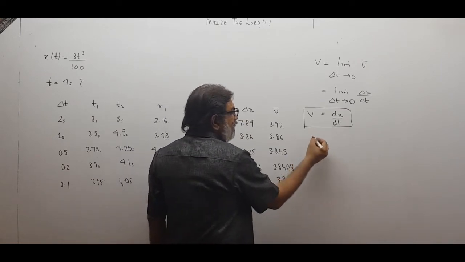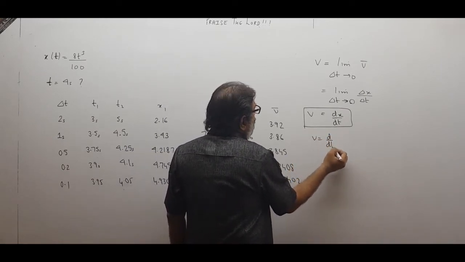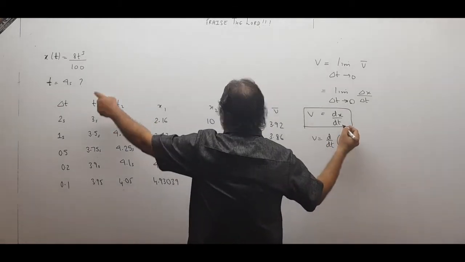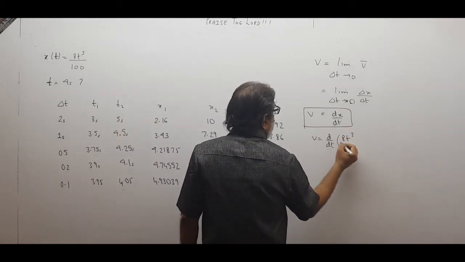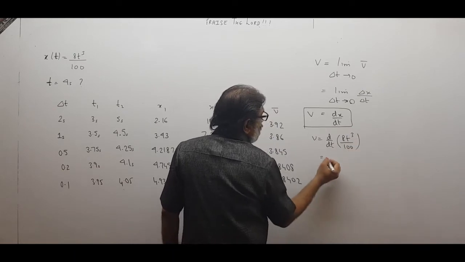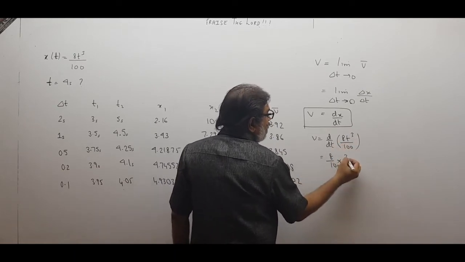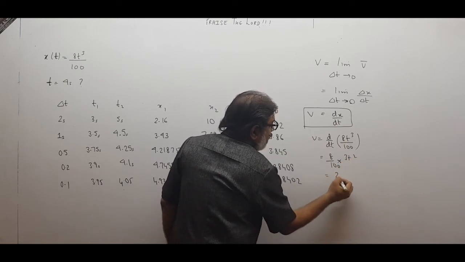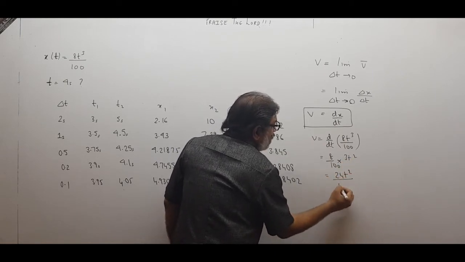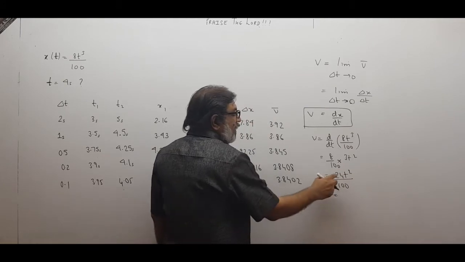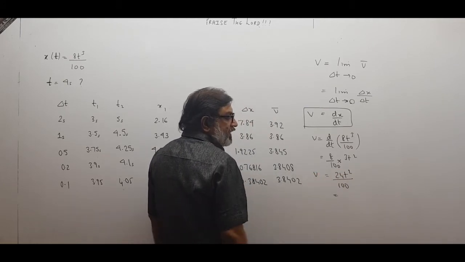Let us check, children. Velocity will be d by dt of x. What is x given to me? 8t cube upon 100. So 8 upon 100 is constant. d by dt of t cube, that is how much? 3t square. So that is 24t square upon 100. At what time do you want velocity? At 4 seconds.